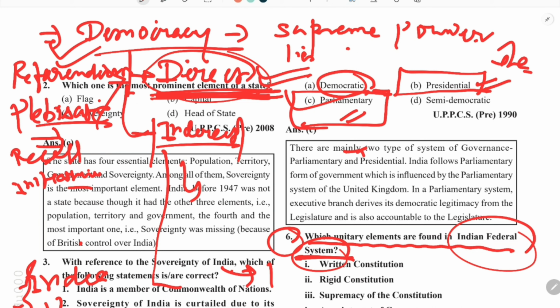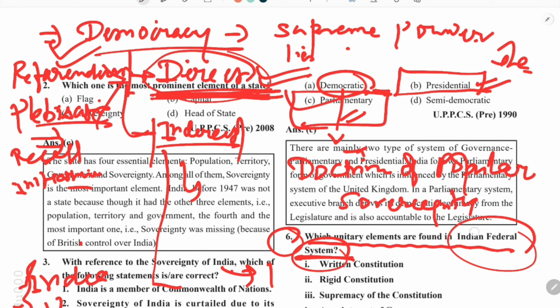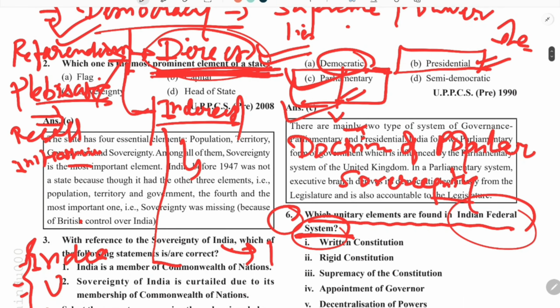Democracy is not basically a governance system; it is a philosophy behind this governance system, which says that the ultimate power lies in the hands of people, or in political terminology, we say the doctrine of popular sovereignty. Popular means people, popular sovereignty. So here the answer is C. Parliamentary system is a type of government system in India.